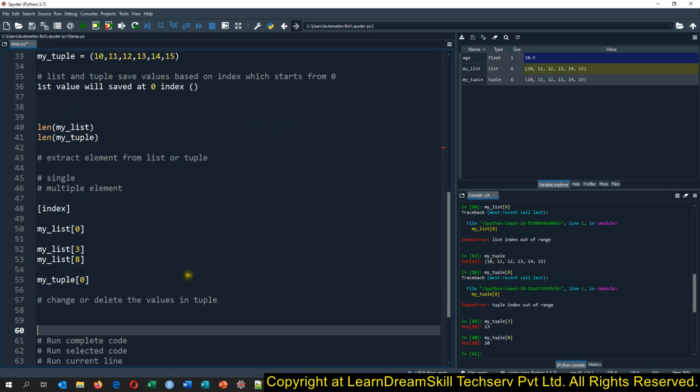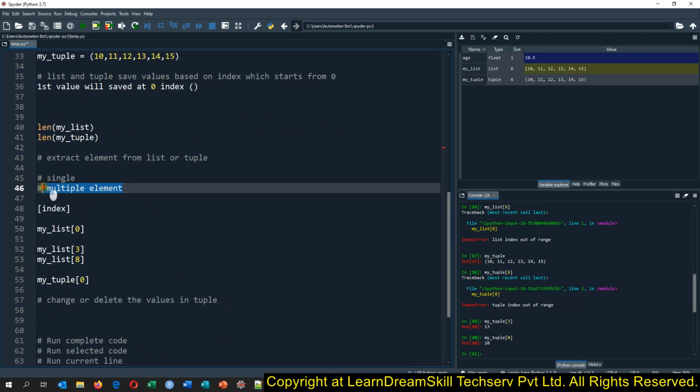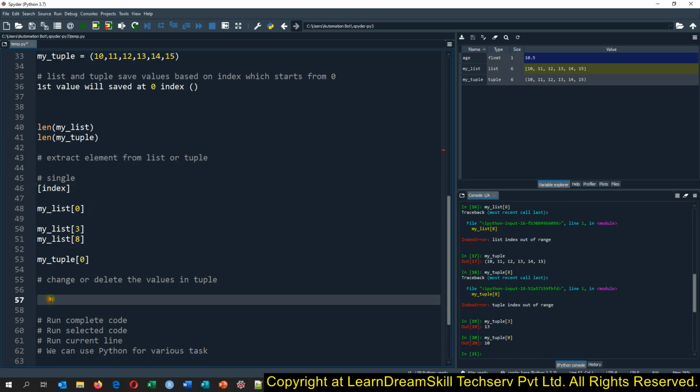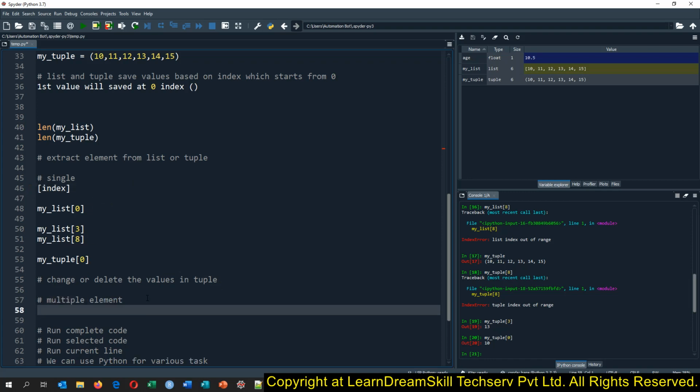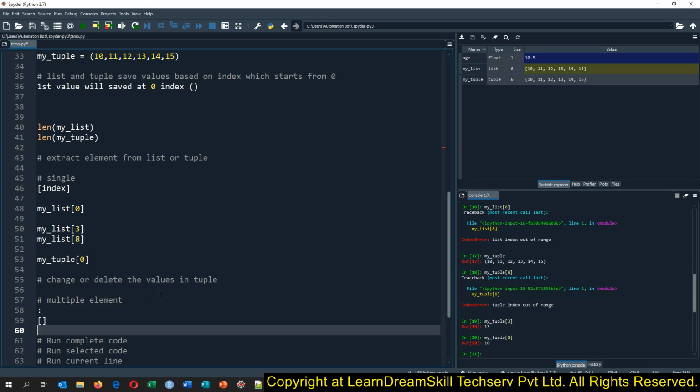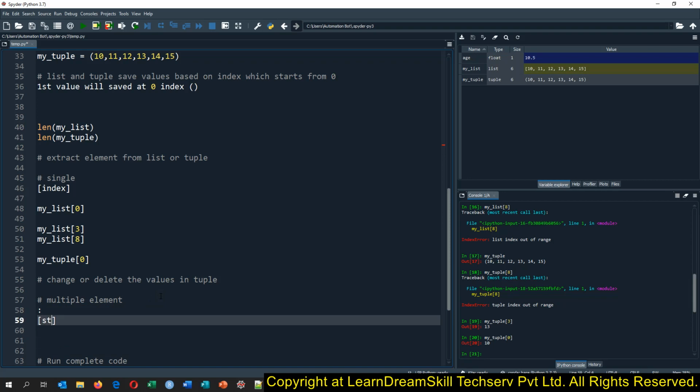Okay, so now let me tell you how we can extract multiple values from a list or tuple. For that, we will have to use the colon operator or colon symbol. And what is the syntax to write that? We give the square brackets this way, and in the square brackets we give the start index, then a colon, and then the end index here.